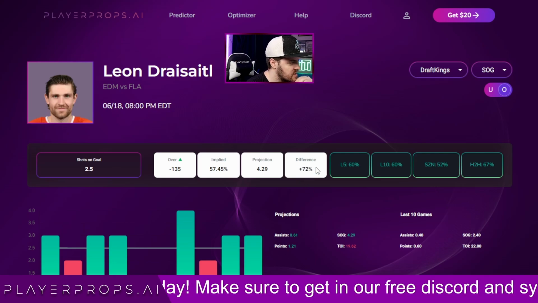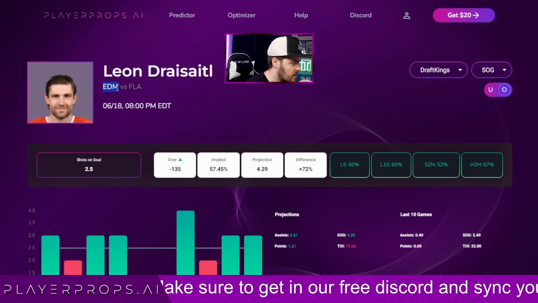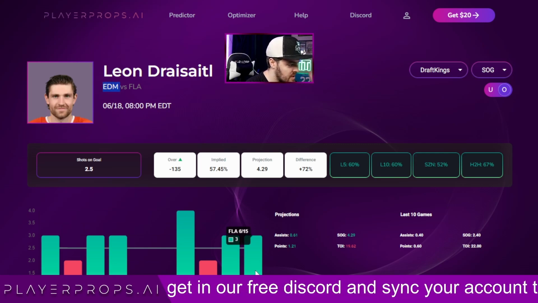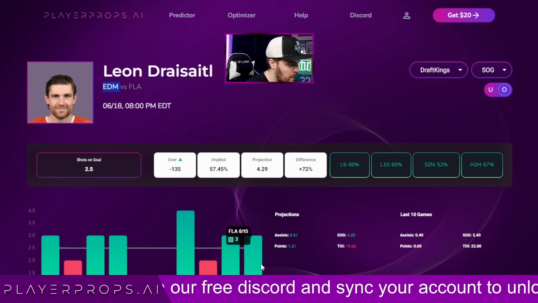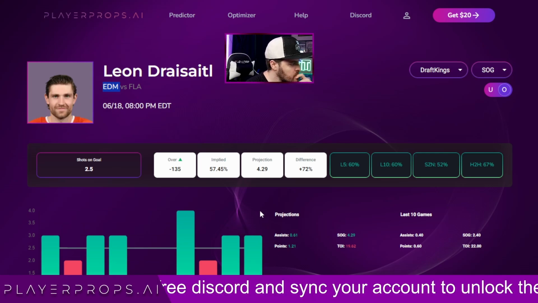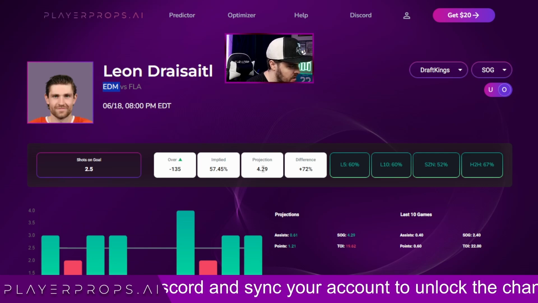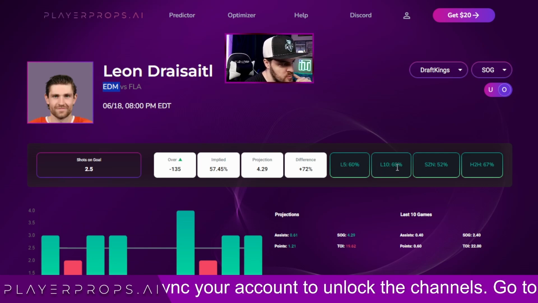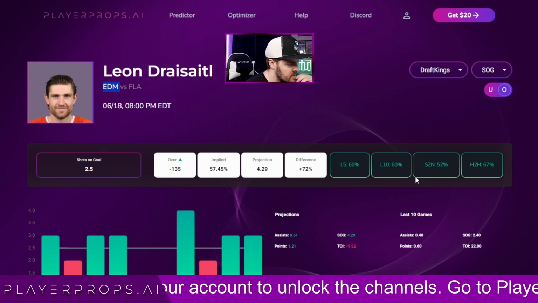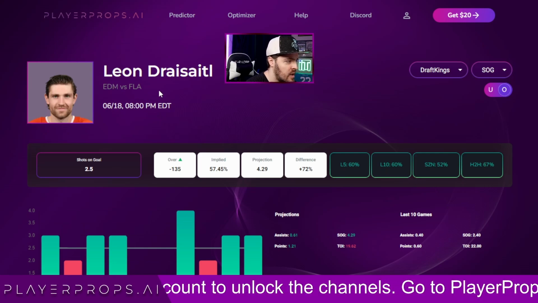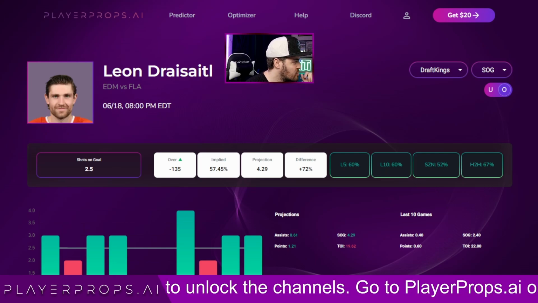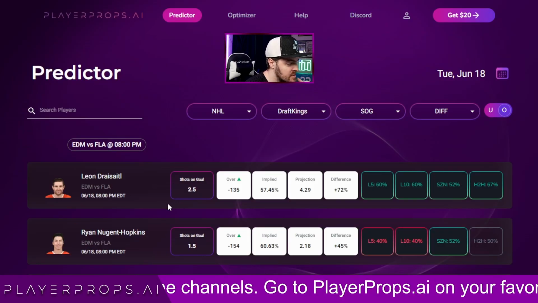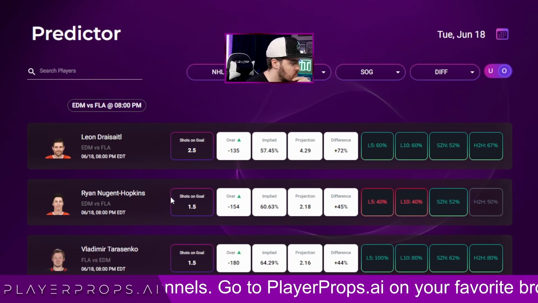But the fact that he's plus 72 and he's on Edmonton, and this is an elimination game like last time. The last time they had an elimination game, he had 3. AI's on his side. And I know we're only paying attention to the last 4, but as you see here, this is a number he's hitting consistently. So right off the bat, we can say, okay, let's look at Leon over 2.5 shots on goal. The only time in this series he didn't get it was the second game, which they lost anyway.